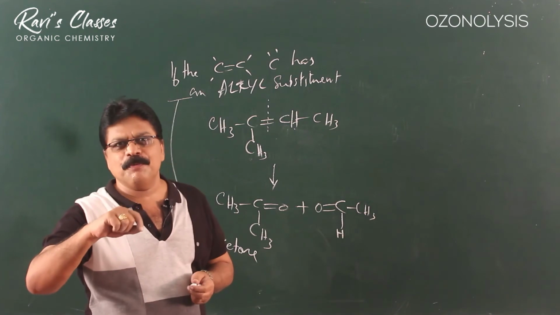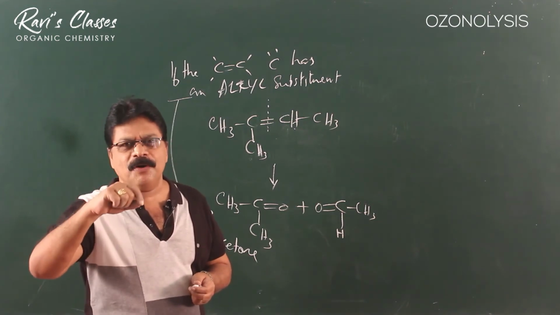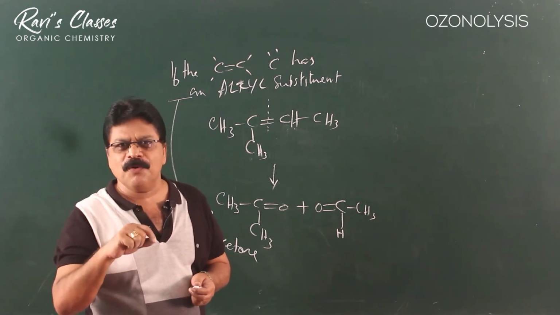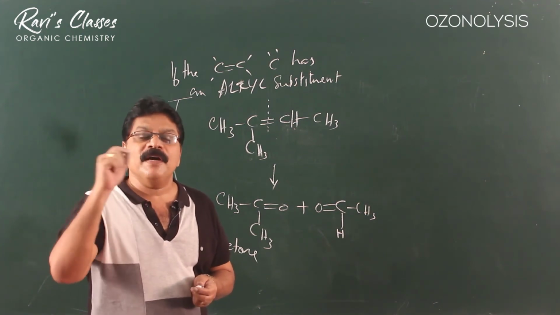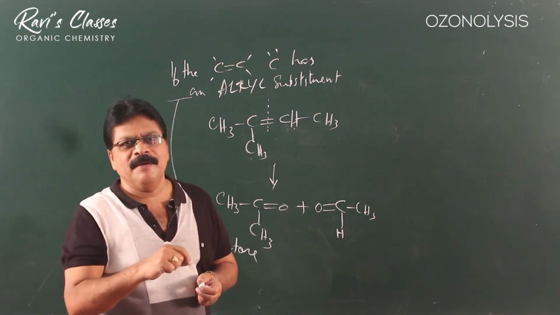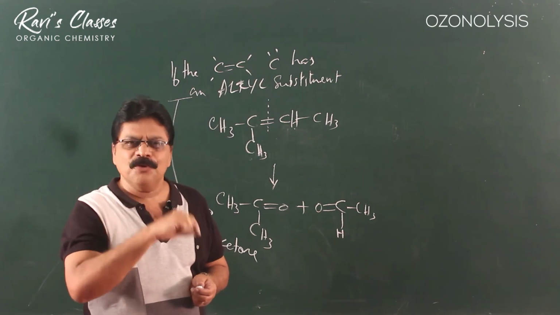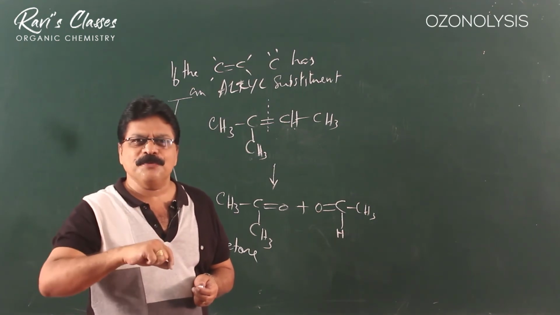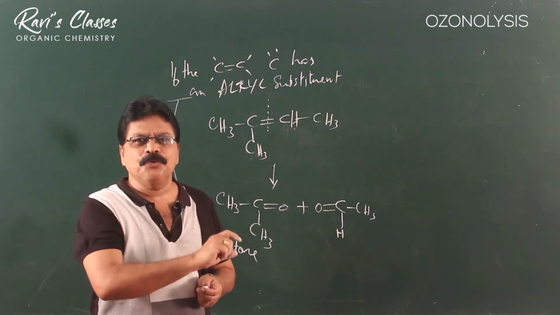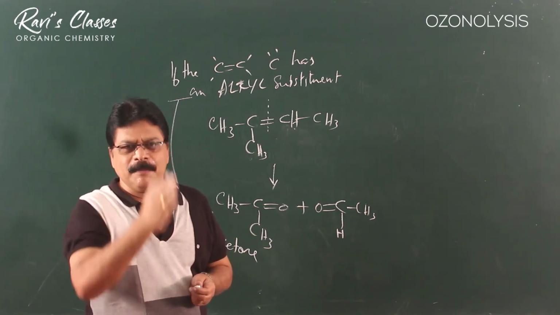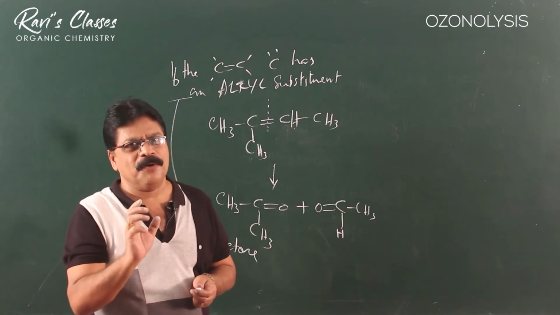We can find out the presence of a double bond or unsaturation by either bromine water or by Baeyer's solution. We can find out the position of a double bond by conducting ozonolysis. During ozonolysis, what happens? Wherever there is a double bond, it will break, and you get two C=O. Instead of the double bond, just write C=O and C=O.